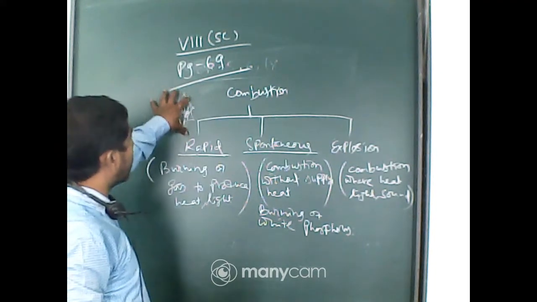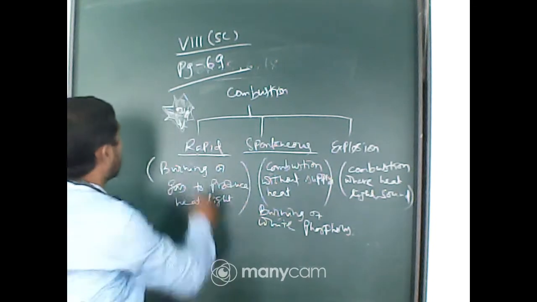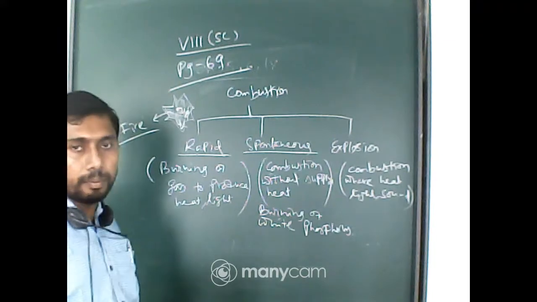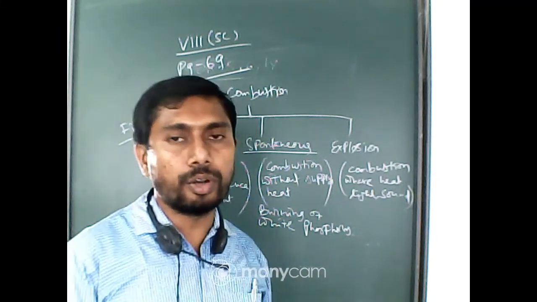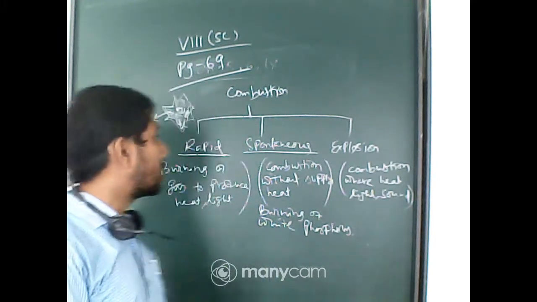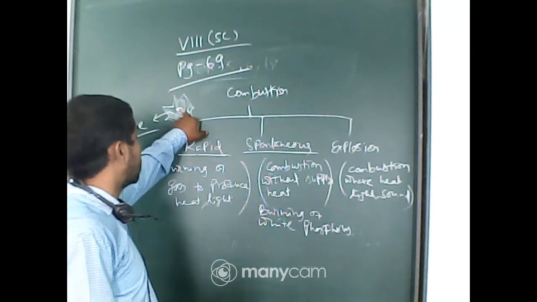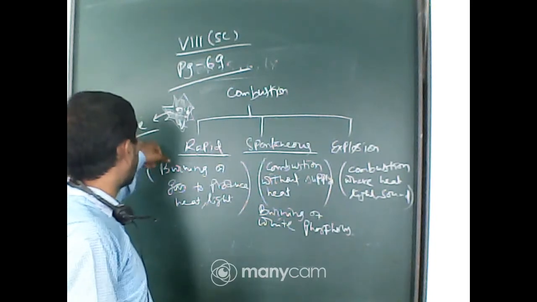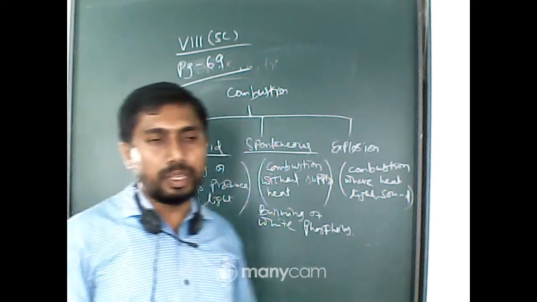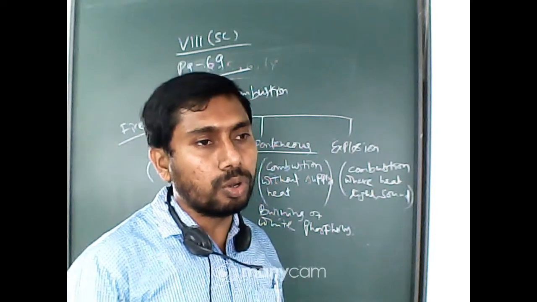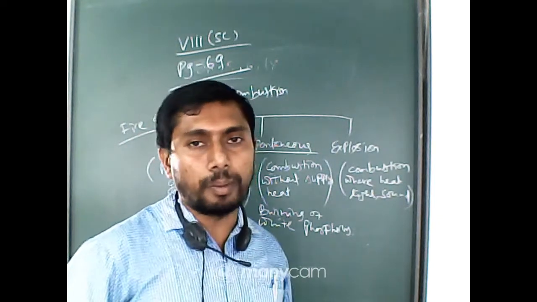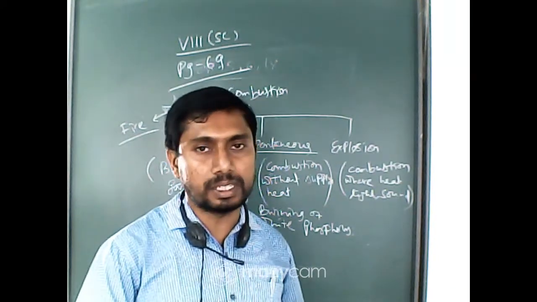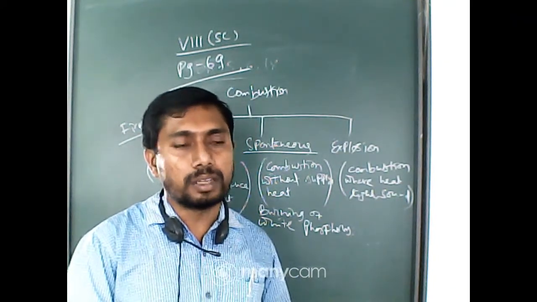So this area basically has fire. Why is this fire produced? Because the gas produced from that substance is suddenly burned to produce the fire, or another name for this is flame.